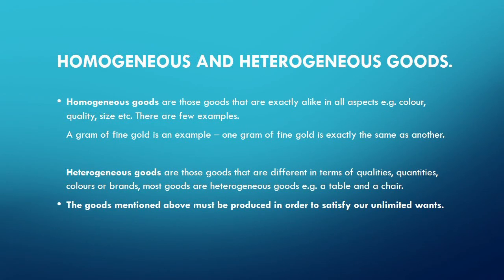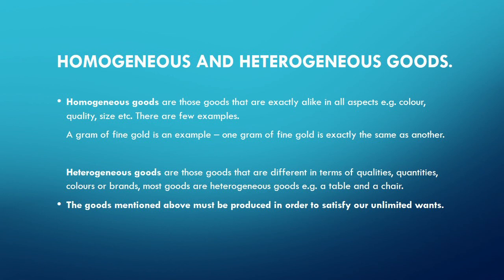And finally, we have homogeneous and heterogeneous goods. Homogeneous goods are those goods that are exactly the same. They are alike in all aspects, e.g., color, quality, size, etc. There are a few examples of homogeneous goods.